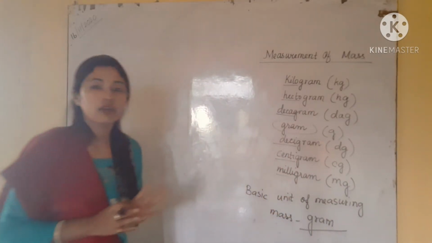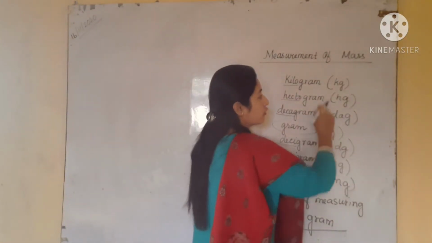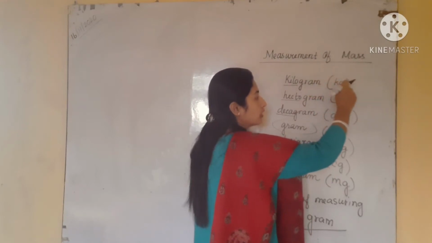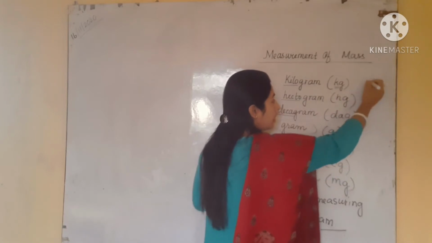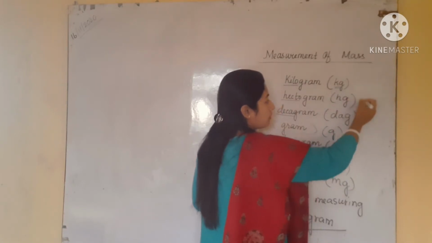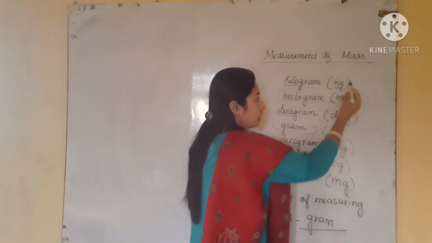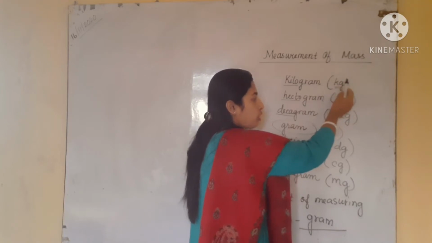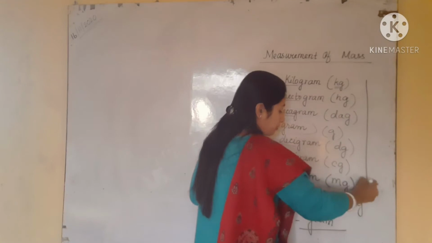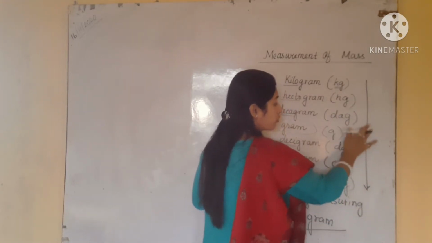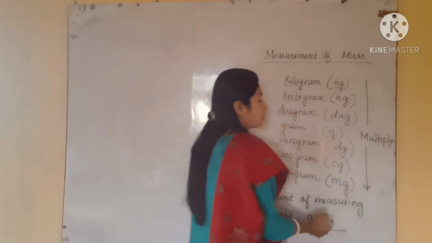So here also you have to remember the same thing. If you want to convert any unit from bigger to smaller, see, kilogram is the biggest one. If you want to convert from kilogram to hectogram, or kilogram to decagram, or kilogram to gram, that means you have to come from top to bottom. Whenever we are converting from top to bottom, we have to do multiplication.